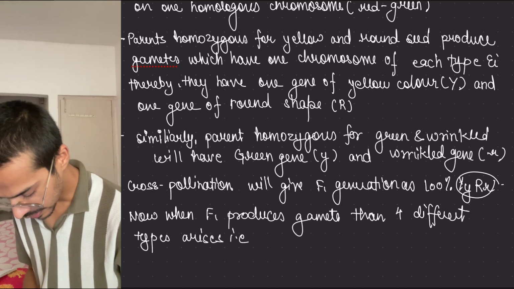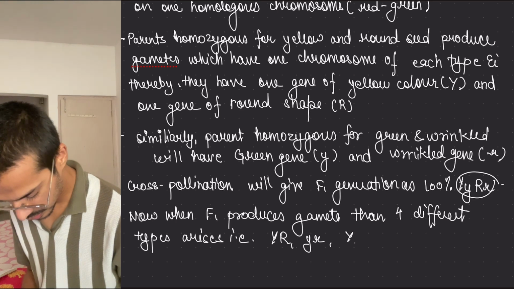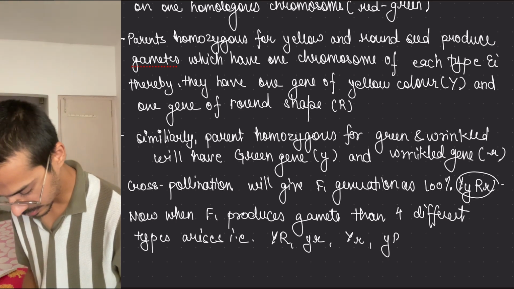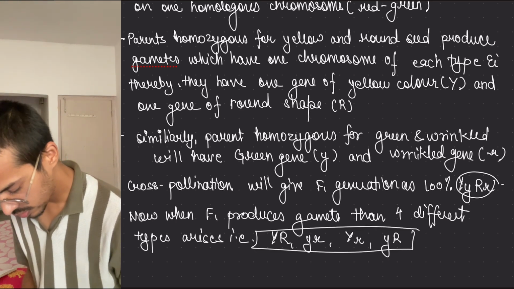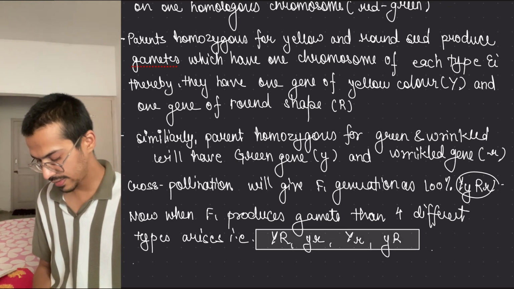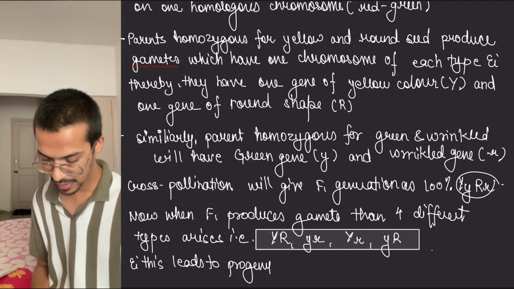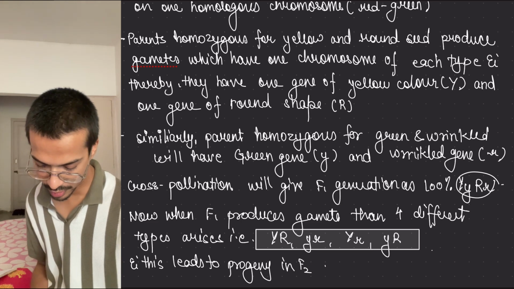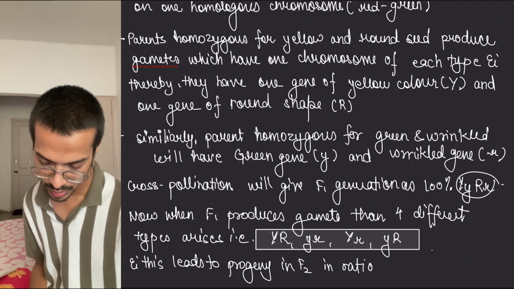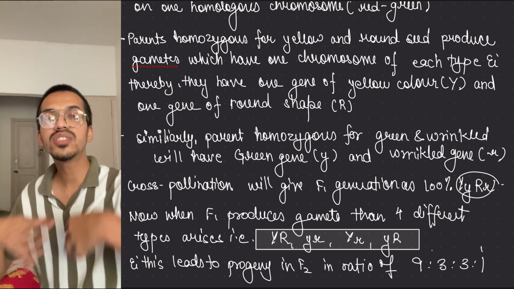That is capital, small, and this. And this leads to progeny in F2 in the ratio of 9:3:3:1. So means you have to explain what?